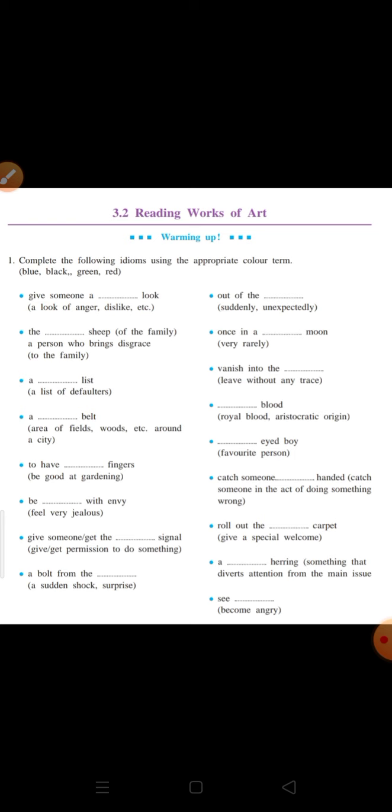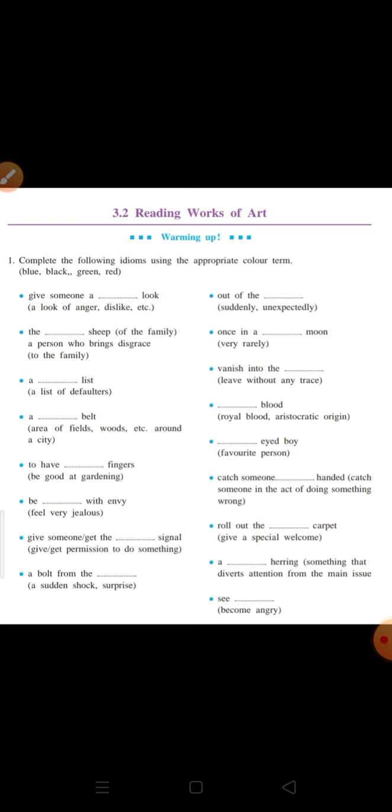You have to fill in the blanks with these colors, which are used to express feelings.